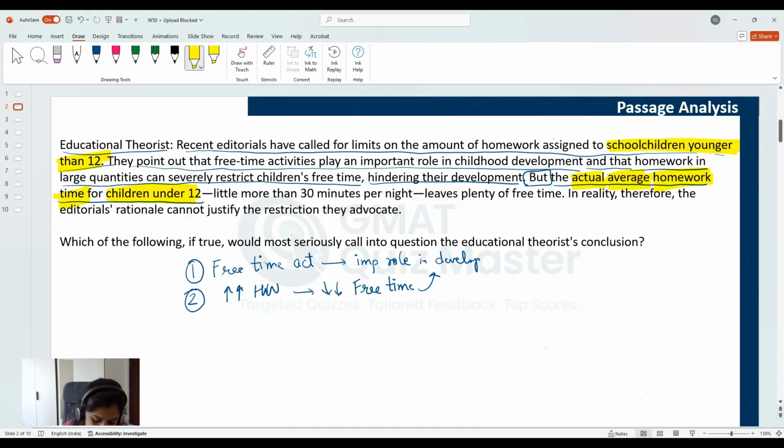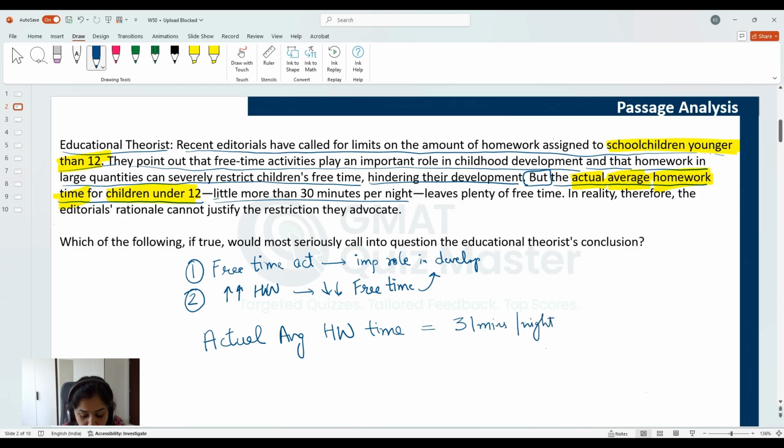So it is an important thing. We have the actual average homework time for these kids, and this is said to be little more than 30 minutes per night. So let's say it is 31 minutes per night, leaves plenty of free time.